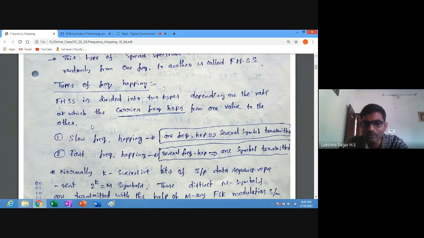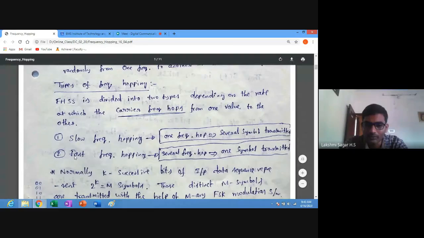The next one is fast frequency hopping. Here the hopping frequency is greater than the symbol rate, so several frequency hops are required to transmit one symbol. You need to remember this. That is why we call it fast frequency hopping.